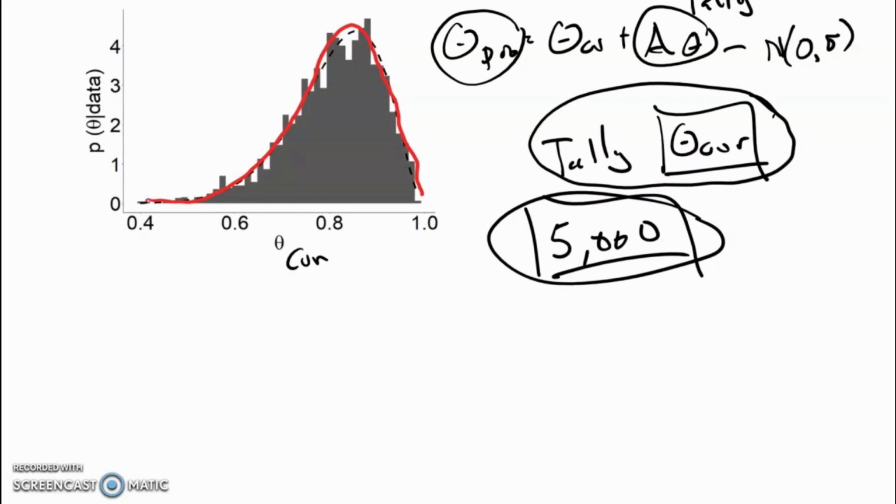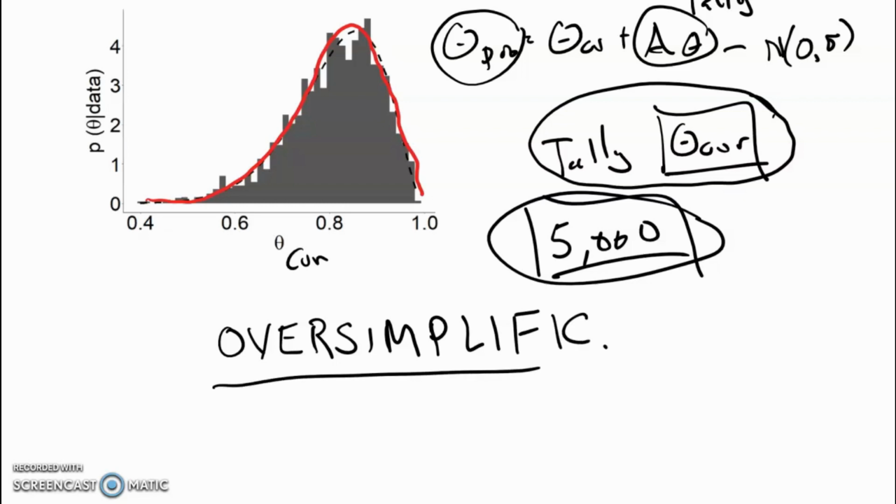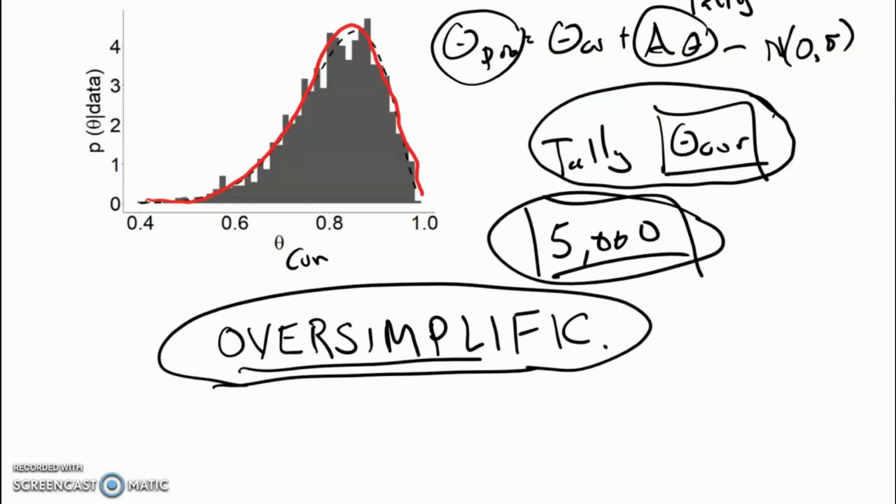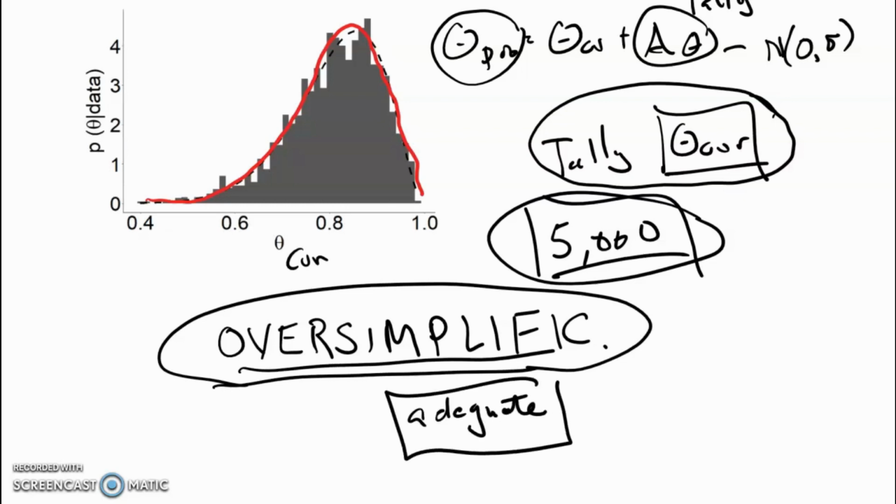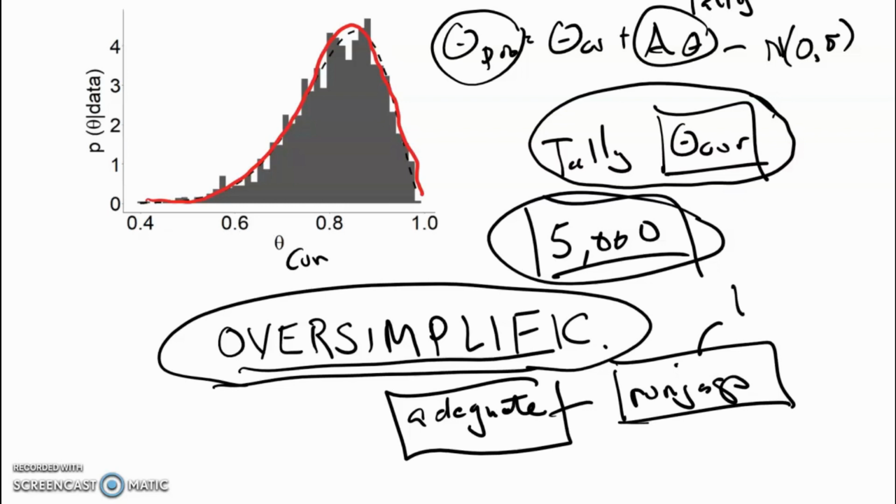One thing that's really important to know is that what I've gone over here is a really big oversimplification of what happens when someone actually does analysis on real data. The whole idea, however, is although this is oversimplified, it's going to be adequate for next week when we look at the runjags package and we use R to calculate the posterior distribution.